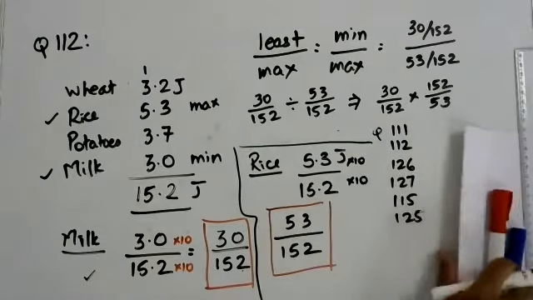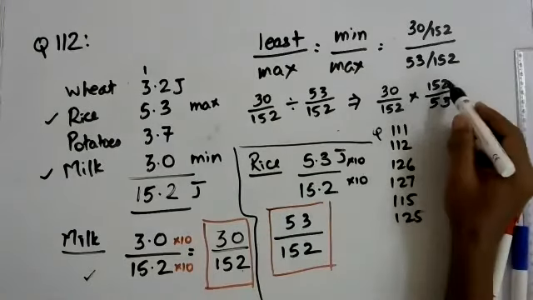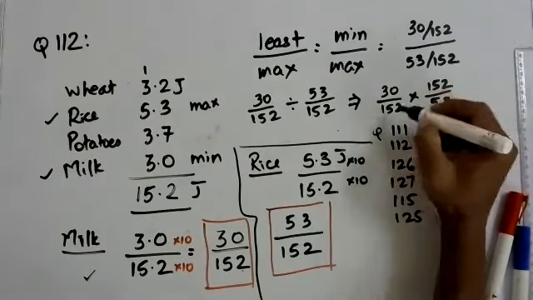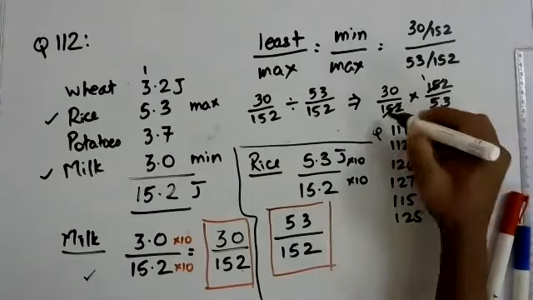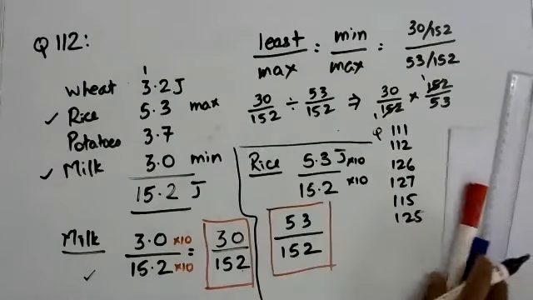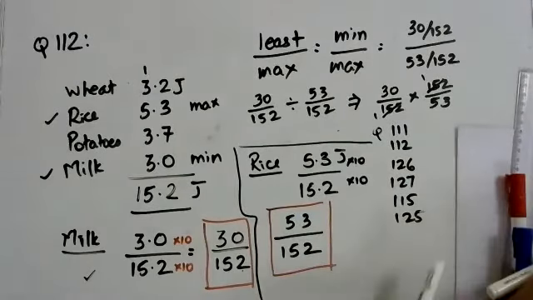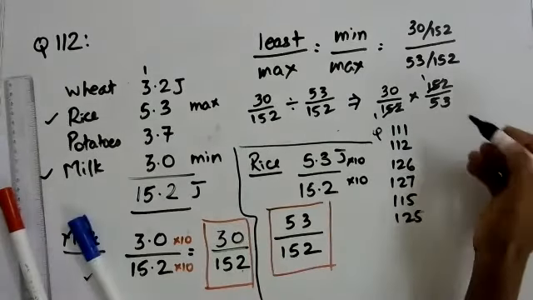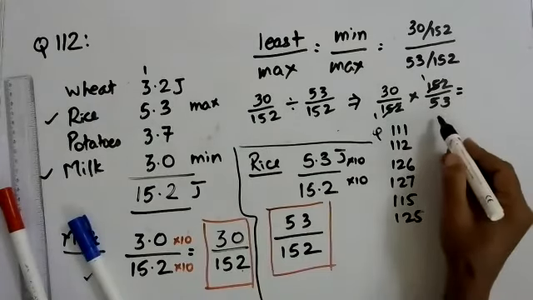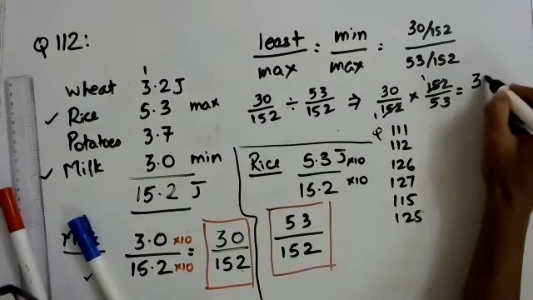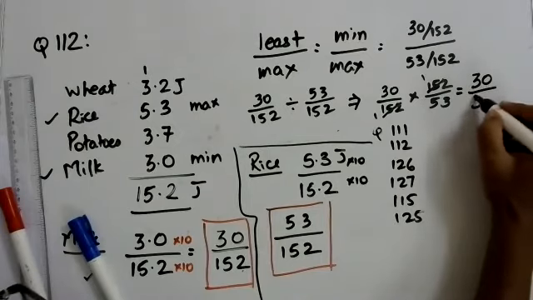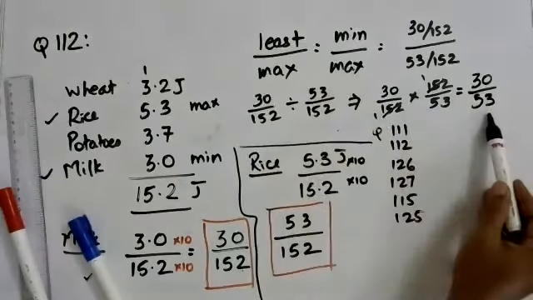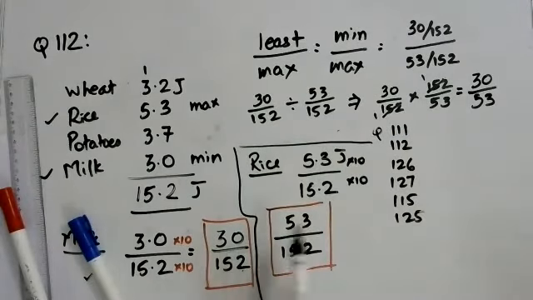Because we cut, 152 and 152 can divide into 1, right? So 152 times 1 is 152. Oh no, 53 is prime. Yeah, I forgot. That is why it was important. 53 is prime. So you can write the ratio as 30 by 53, which is the ratio of the minimum by the ratio of the maximum. Do you recognize this? See, 30, 53.